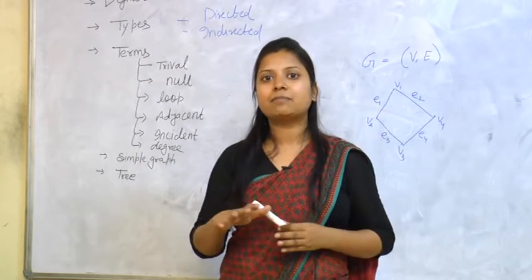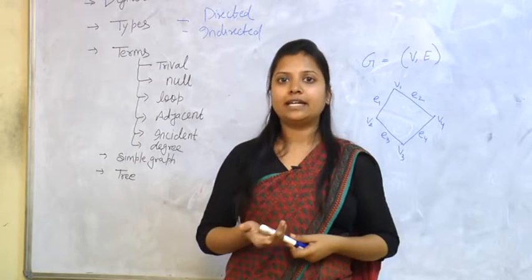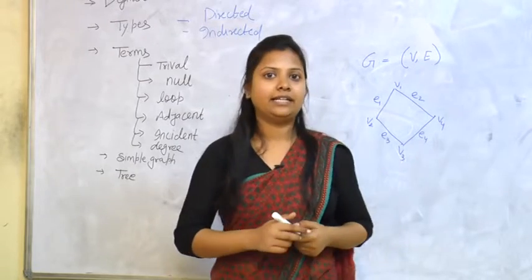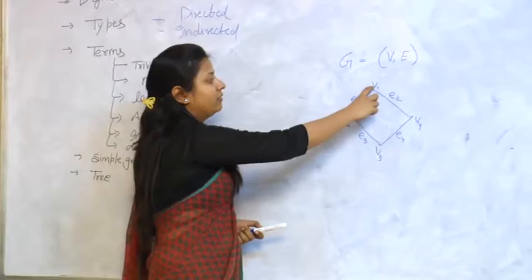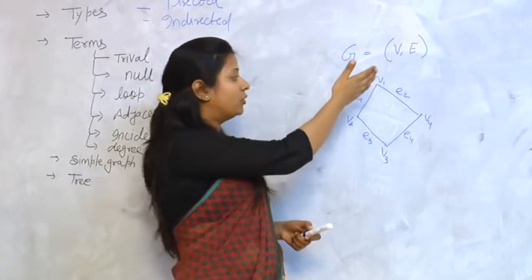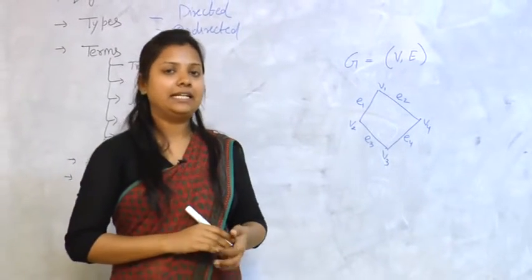There is no specific direction given in the graph, so it is called an undirected graph. Now I will take an example to show an undirected graph. For example, if this is a graph, then between V1 and V2 we can go through this direction and we can go through this direction as well. So this is an undirected graph.